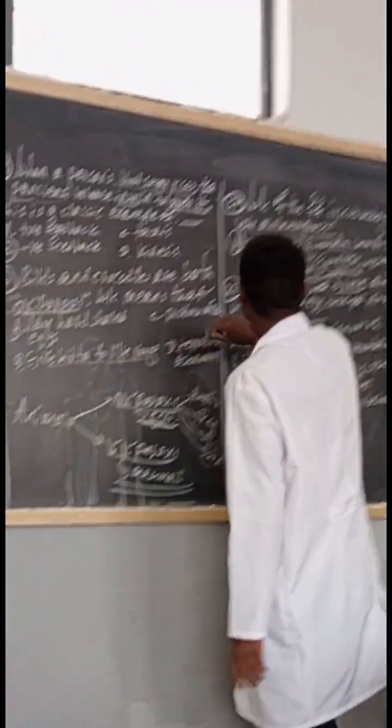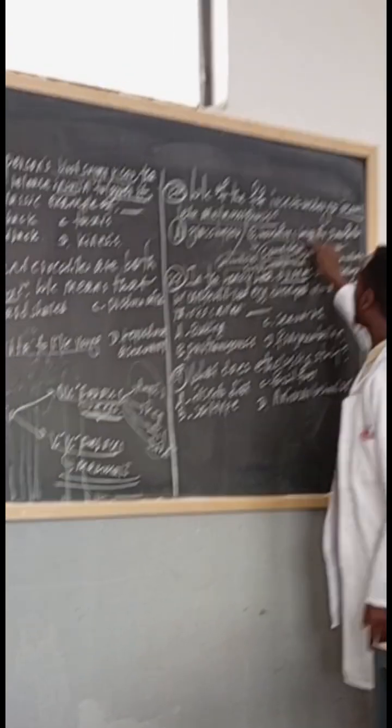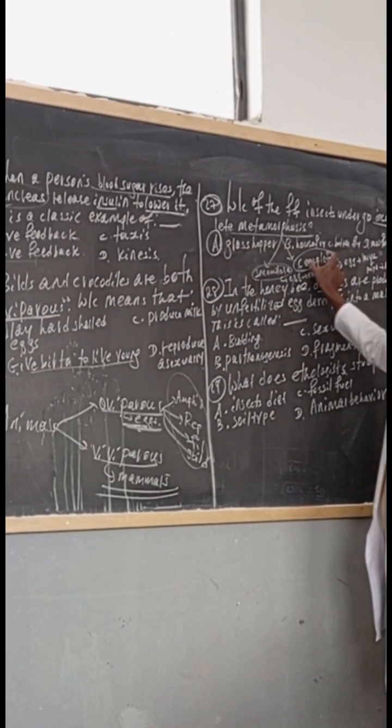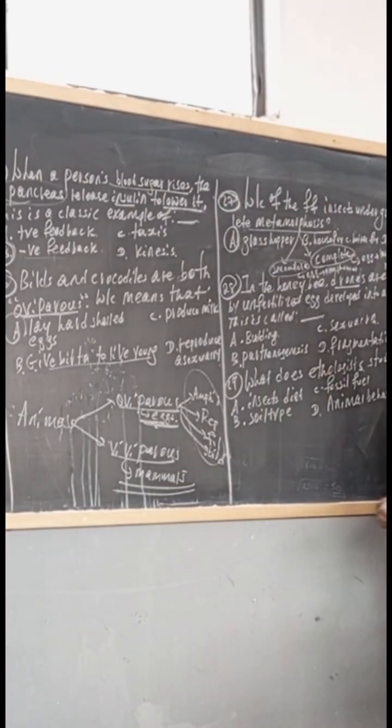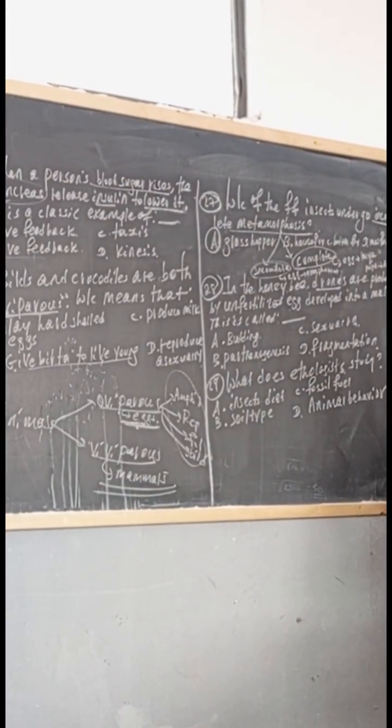Grasshopper. How about housefly, butterfly, and mosquito? They undergo complete metamorphosis because they have 4 stages of development.